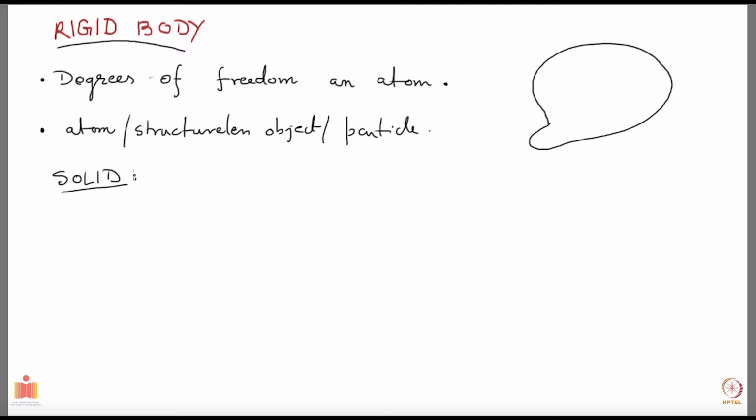thermal exchanges. But if that is not your concern and you just want to ask how it moves around as a whole, then you can consider those distances to be fixed, and you can regard the solid as a rigid object.